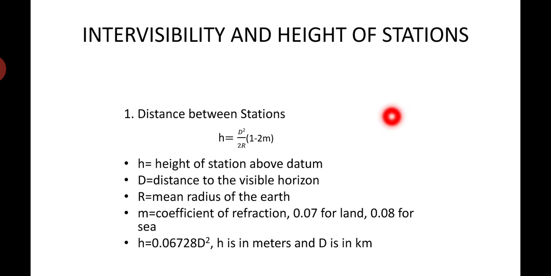Now the distance between these stations can be easily determined by using this formula: h is equal to d square divided by 2r into 1 minus m, where h is the height of the station above the datum, d is the distance of the visible horizon, r is the mean radius of the earth, and m is the coefficient of refraction, 0.07 for the land and 0.08 for the sea. So h is equal to 0.0672 d square, where h is in meters and d is in kilometers. While using this formula, whatever d value you put there should be in kilometers.